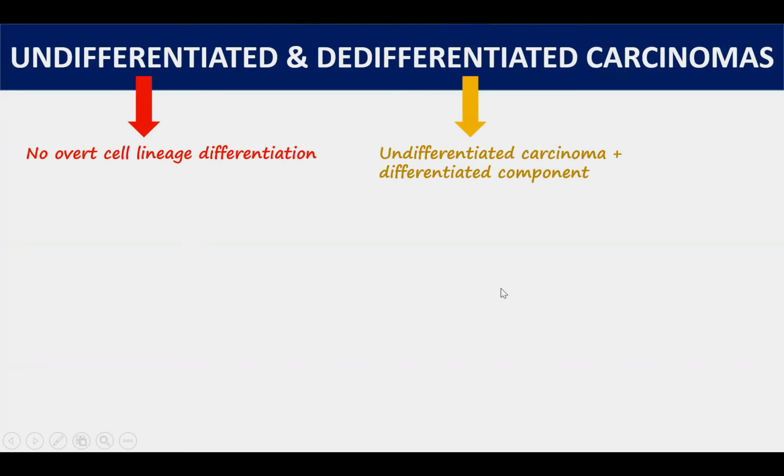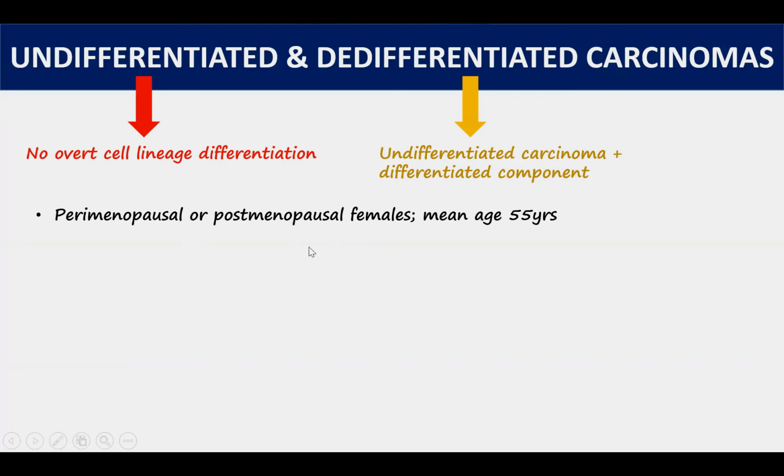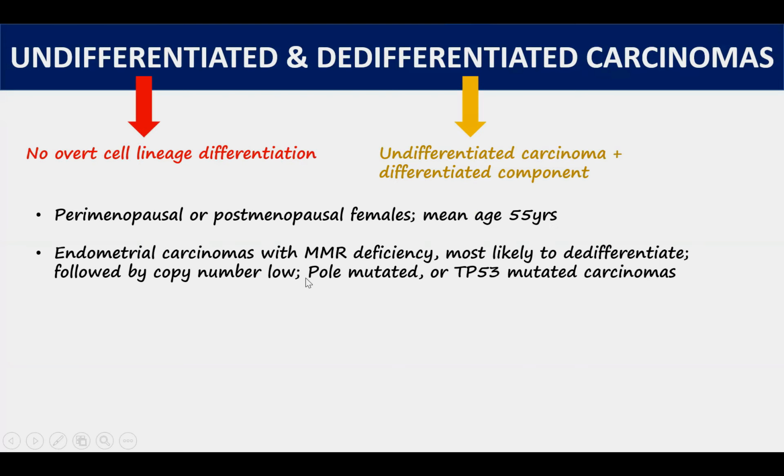The next category is undifferentiated carcinomas and dedifferentiated carcinomas. As the name suggests, in undifferentiated carcinoma, there is no overt cell lineage differentiation. And dedifferentiated carcinomas, on the other hand, show an undifferentiated component along with a differentiated component. These tumors are seen in perimenopausal or postmenopausal females with a mean age of 55 years.